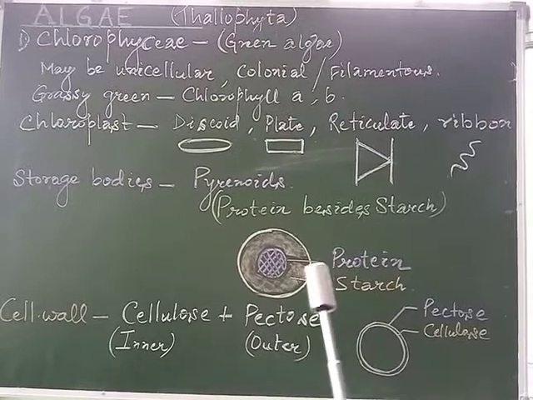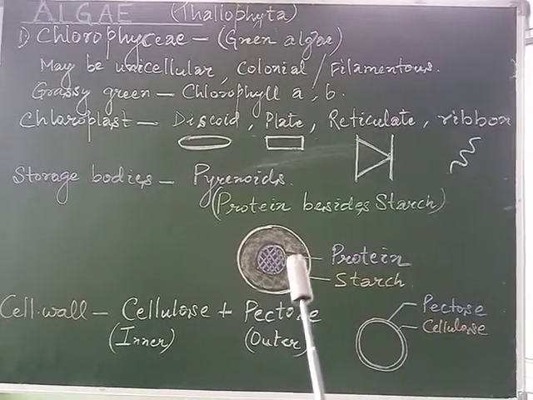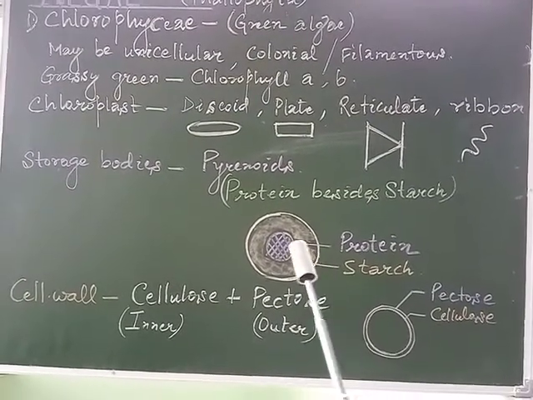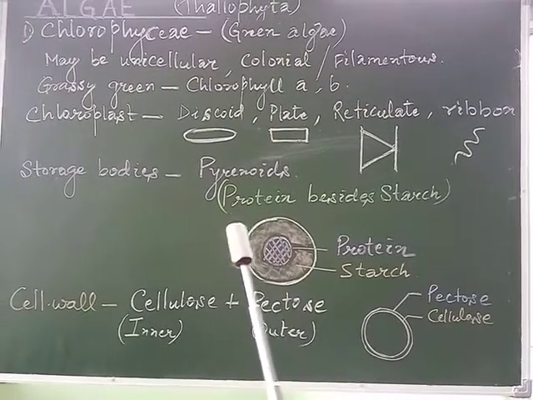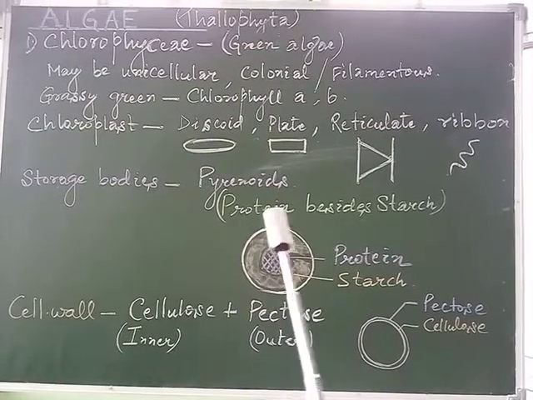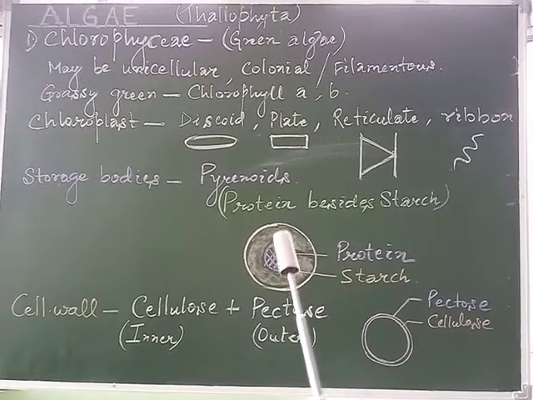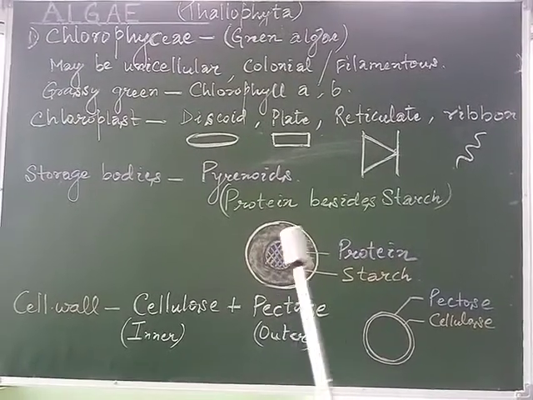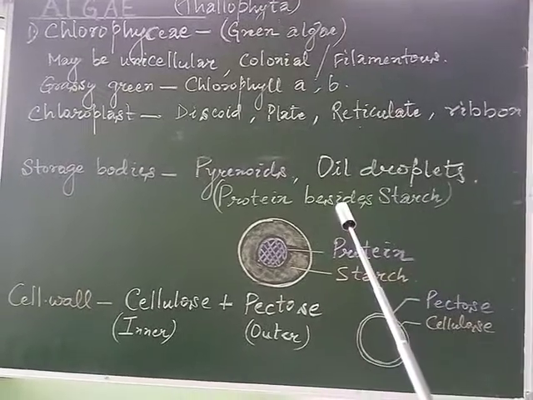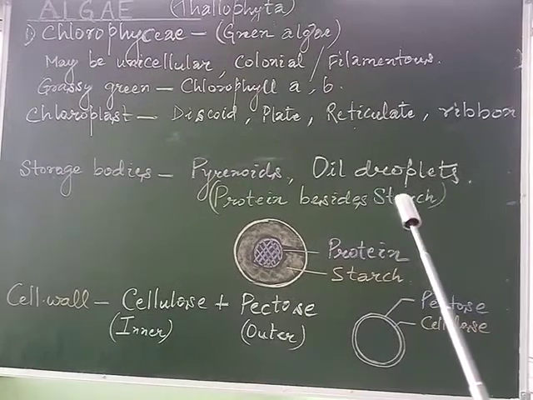We have to consider the protein at the center surrounded by starch granules. So we have to be careful that these pyrenoids are storage bodies having protein besides starch, not starch besides protein. Some green algae also store food in the form of oil droplets.